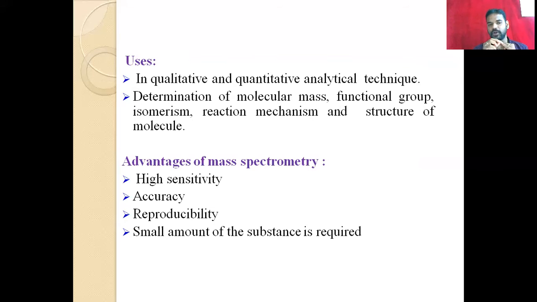That means a very small quantity of compound gives an accurate and sensitive result, and it is accurate. Here only a small amount of the substance is required. The amount of substance we require to analyze is very small compared to other techniques. In a mass spectrometer, only a very small amount of the substance is required for identification or analysis.